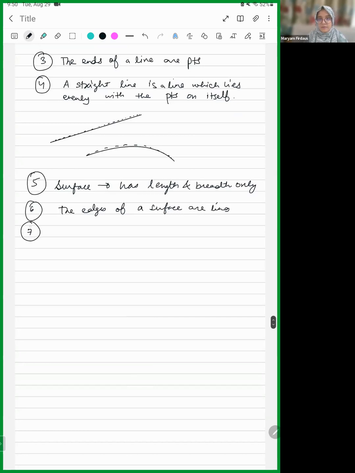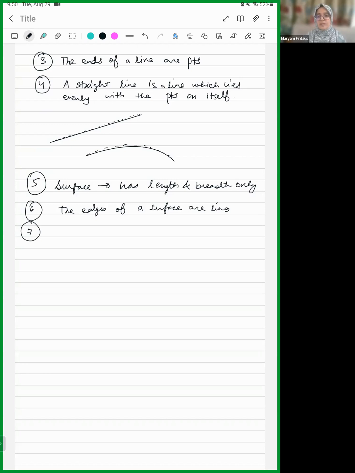Then the seventh one. A plane surface is a surface which lies evenly with the straight lines on itself. This is very similar to what we said about a straight line. So you see, there are different types of surfaces. There's a plane surface and there's a curved surface. Can someone give me an example of a curved surface, a surface which is not a plane surface? Circle. No, a circle is not a surface.